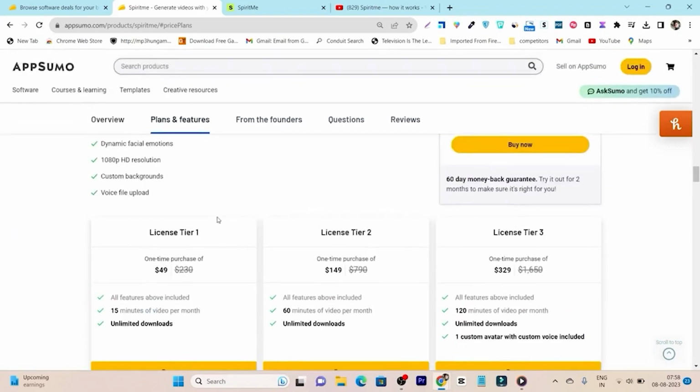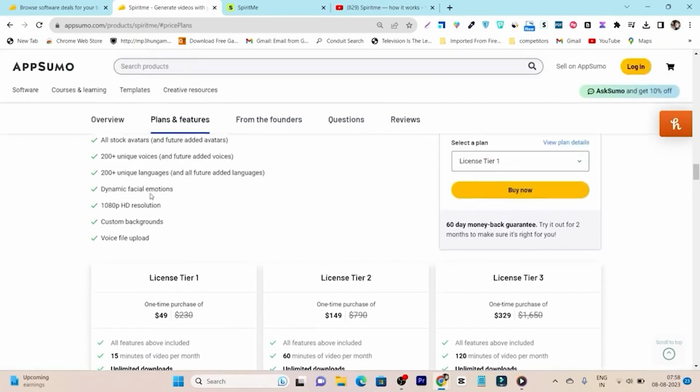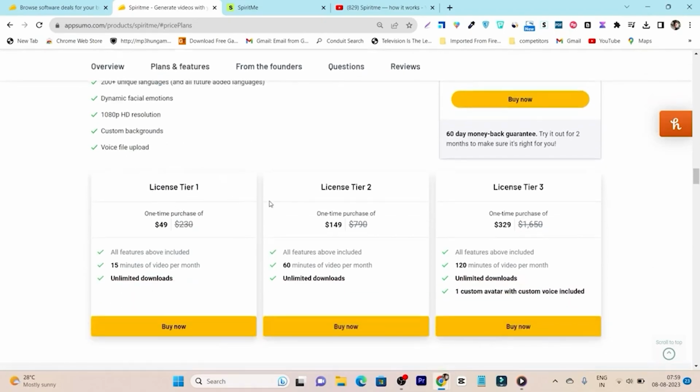But before that, let me tell you the pricing here. Pricing starts from $49, in which you are going to get stock avatars including your own avatar creation. You are going to get 200 plus unique voices and tones, 200 plus unique languages available, dynamic facial emotions, 180p HD resolution, and we can also upload custom backgrounds and voice files here.